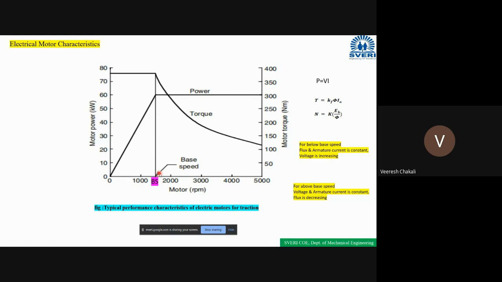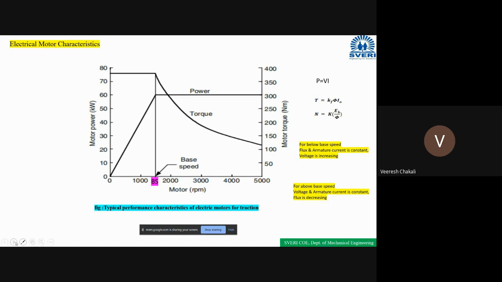If the speed is between 0 and 1500, that is called below base speed. If the speed of the motor is above 1500 RPM, then that is called above base speed.